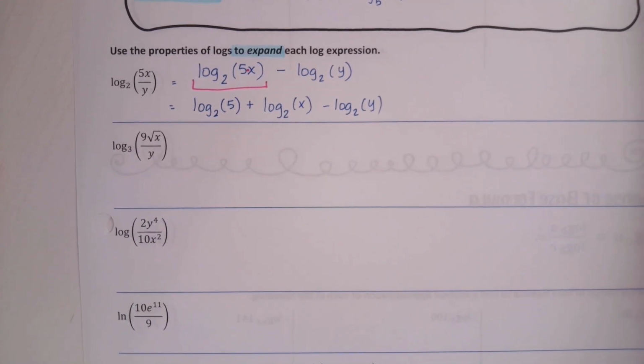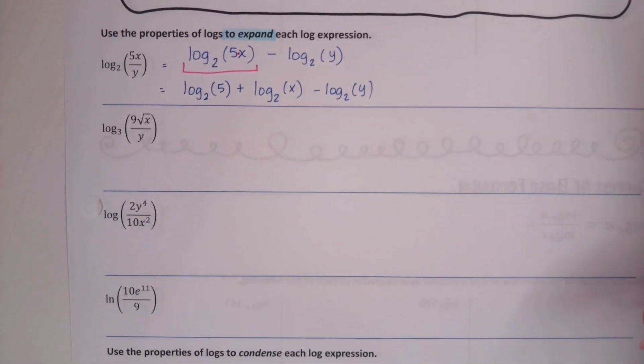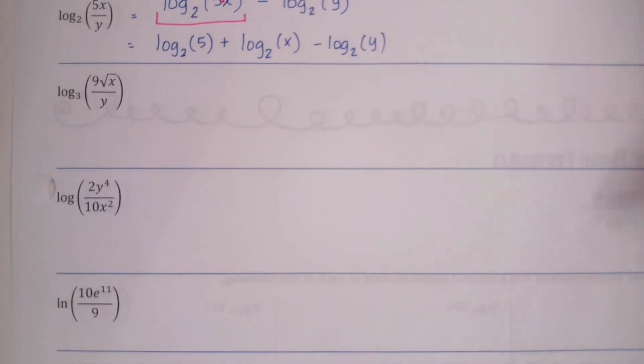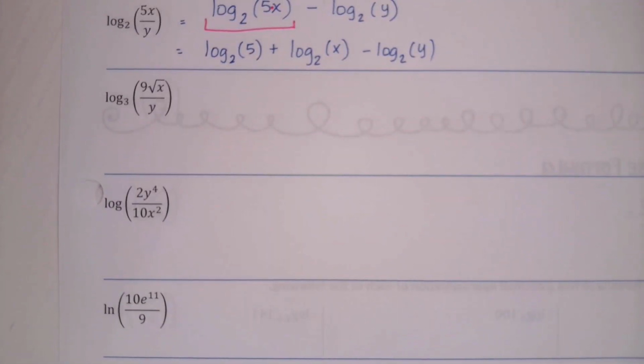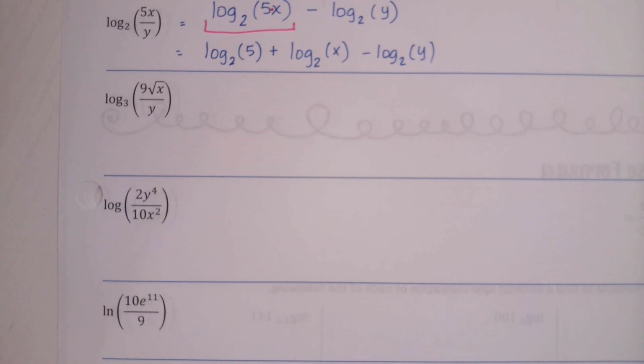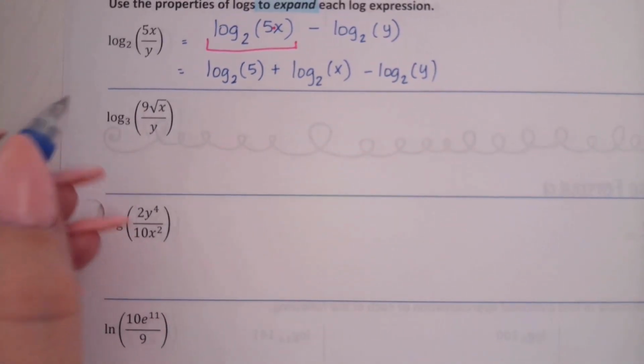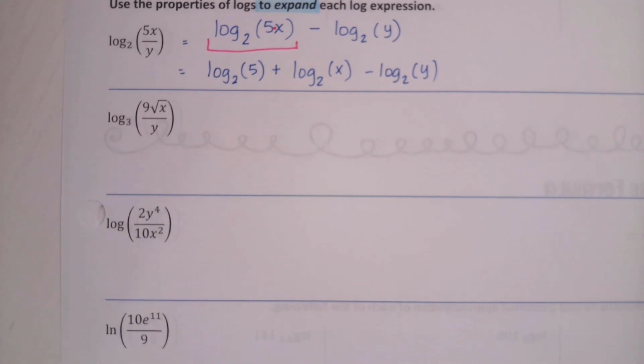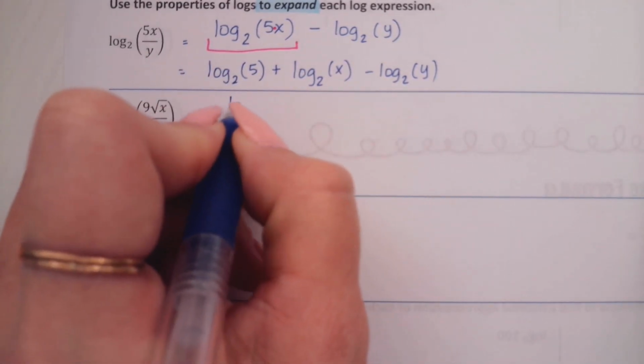Okay. Looking at the second one, log base 3 of 9 times the square root of x over y. Again, first thing I notice on this one, it has that big fraction. Anytime you have that big fraction from the start, I would start by doing the quotient property and saying, well, I need to split this up into 2 separate logs where we have the numerator and denominator as 2 separate logs.